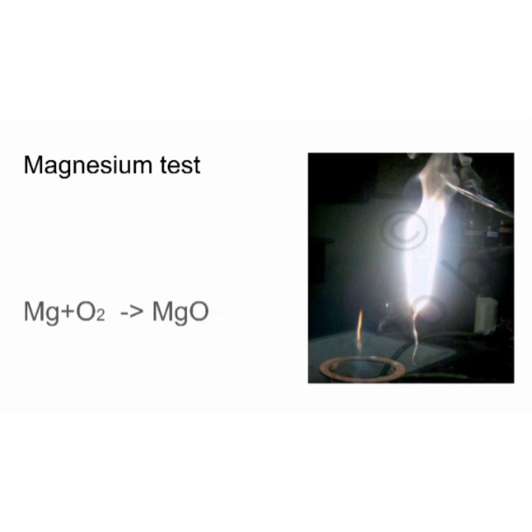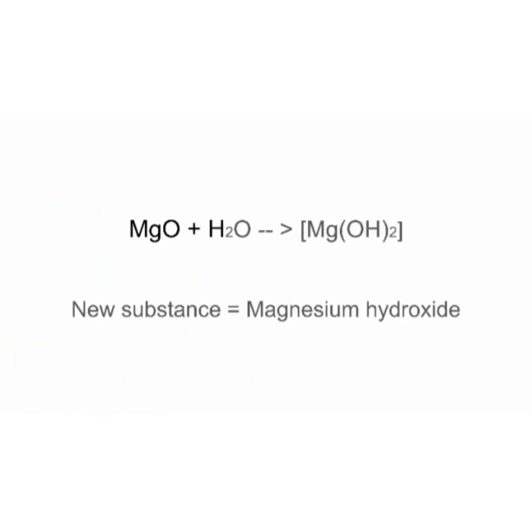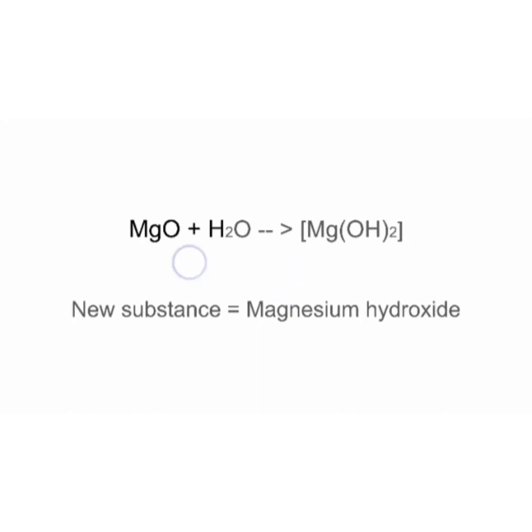Magnesium oxide means the ash produced by the burning of magnesium. When we mix that ash with water, it forms a new substance. Okay, MgO, when we mix the magnesium oxide, that is the ash, with water.